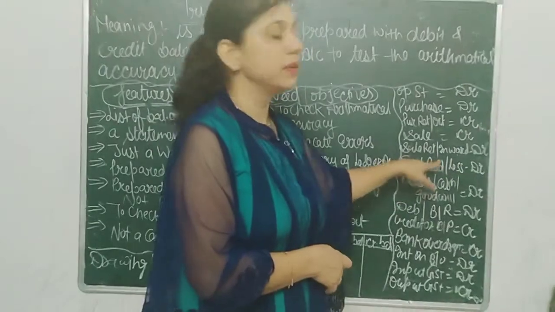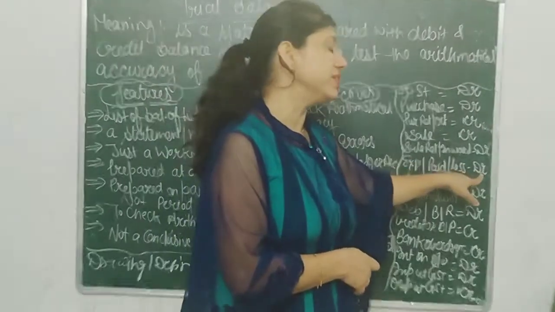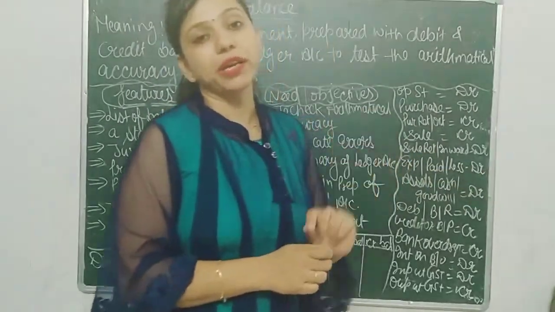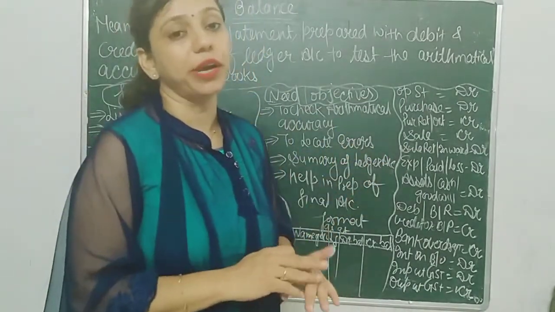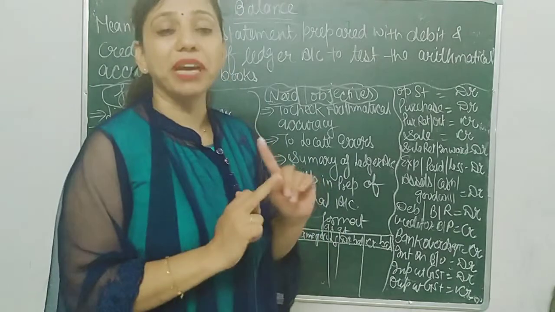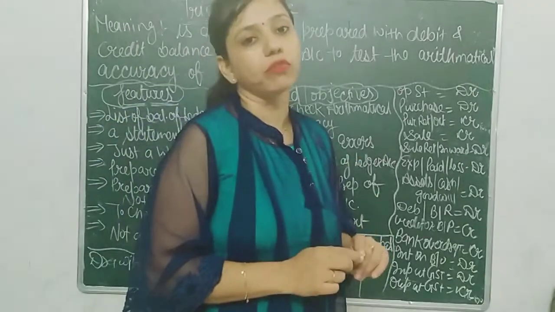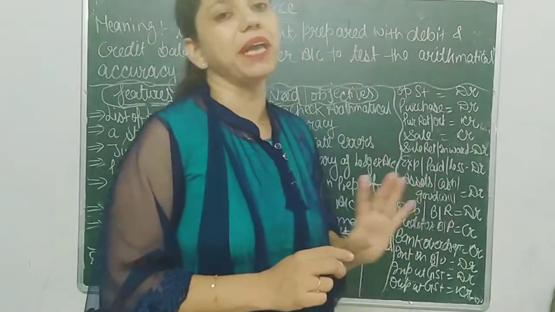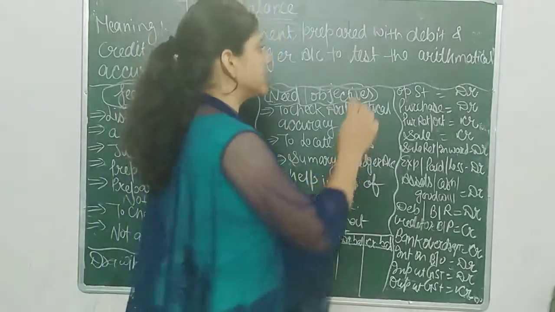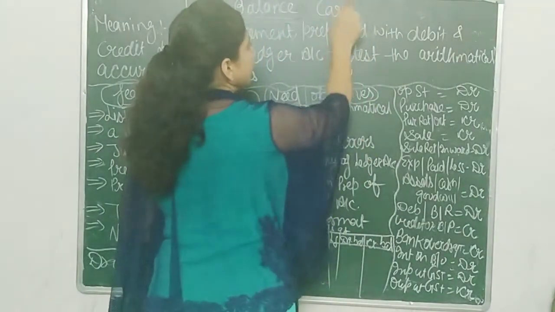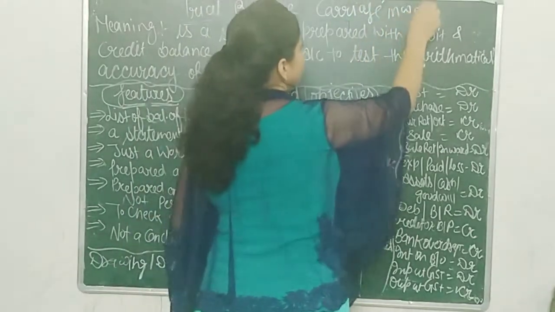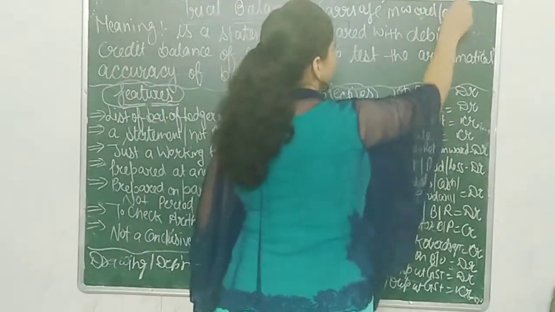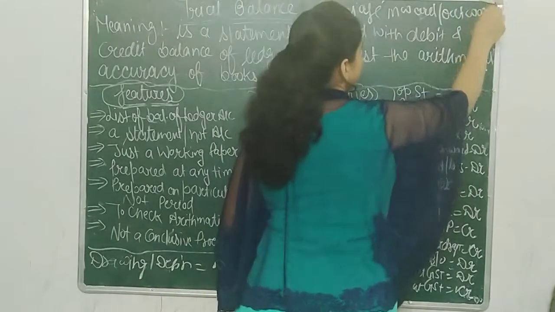Any expense paid or loss is always debited. One important thing which most students make a mistake in: carriage, whether it is inward or outward, should always be debited because it is an expense. Keep it in mind that carriage, whether inward or outward, is always debited.